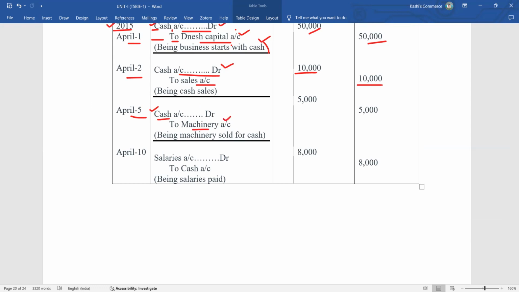Here we are selling the machinery. What comes in is debit, what goes out is credit, according to real account. Machinery is an asset which is going out from the business entity. So what goes out is credit. That is why we have to write the machinery on the credit side.